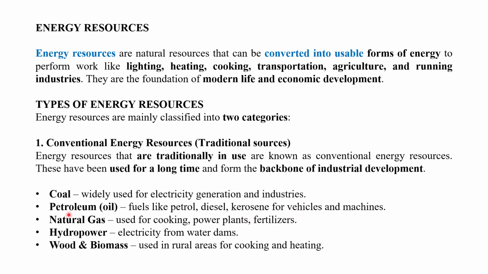Natural gas also comes under conventional energy resources, used for cooking, power plants, and fertilizers. Hydropower is electricity from water dams. Wood and biomass also come under the conventional energy resources, used in rural areas for cooking and heating.